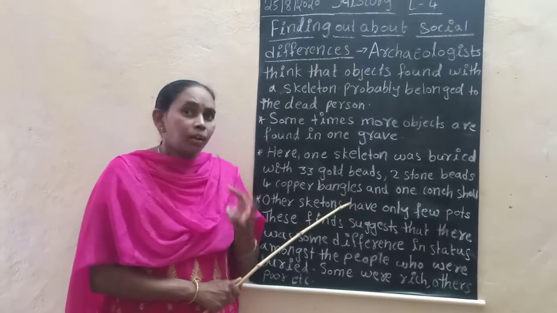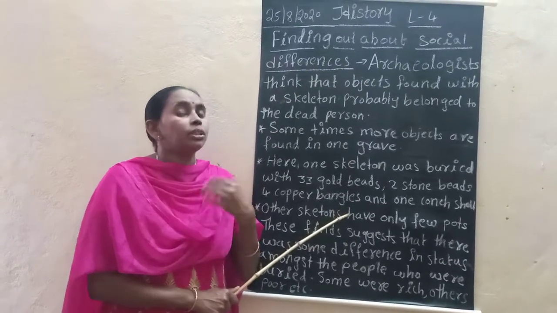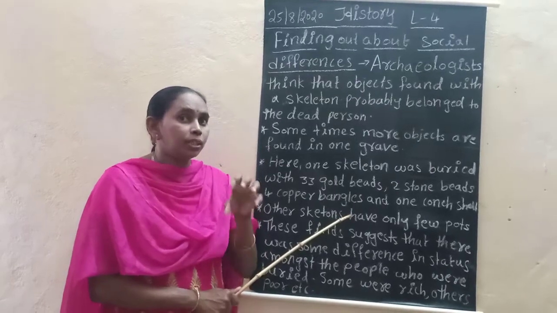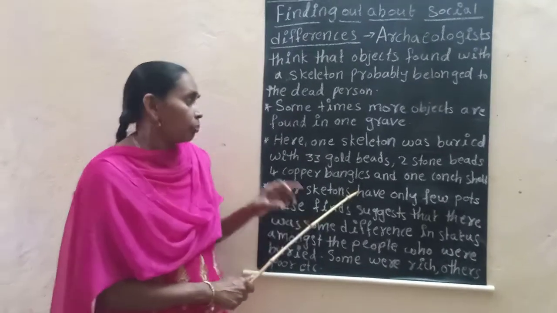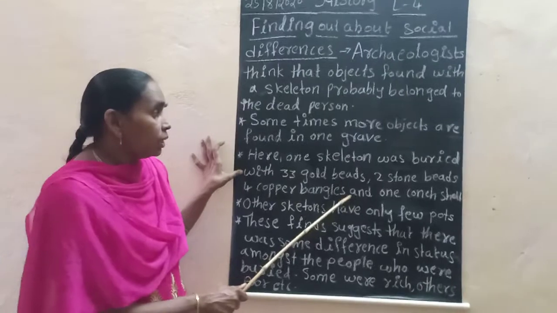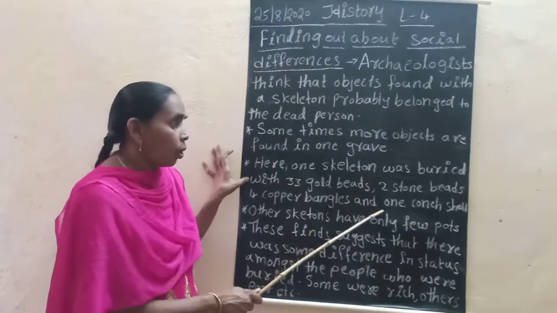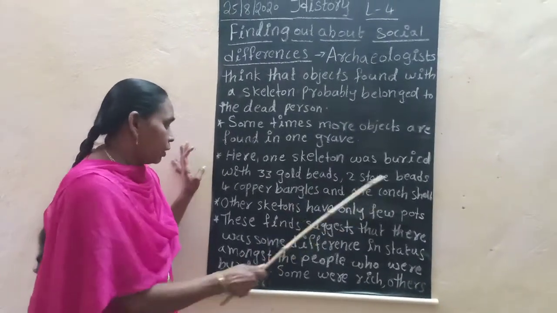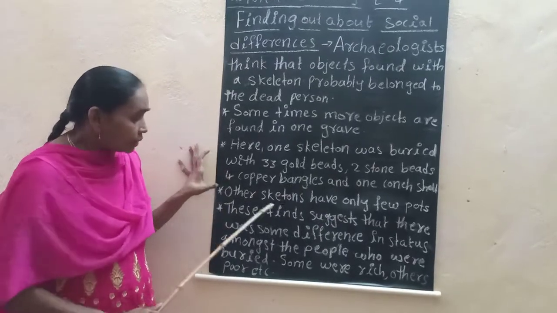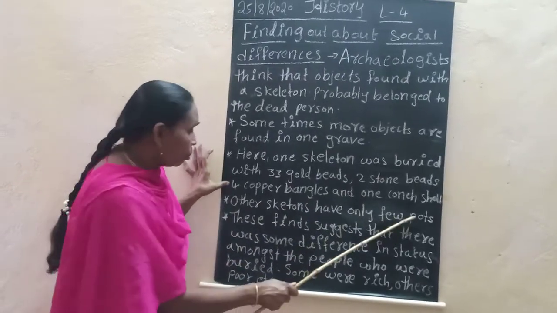After death, the skeleton and ornaments are not spoiled; they remain as they were. So along with the skeleton the archaeologists found different ornaments. Other skeletons have only a few parts.